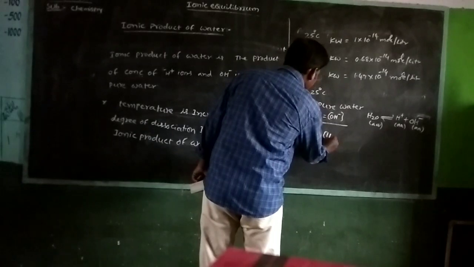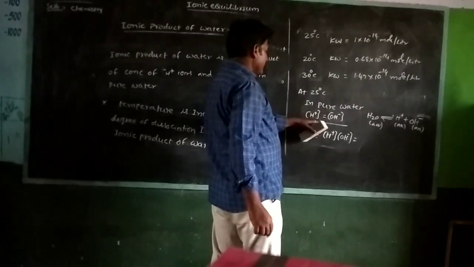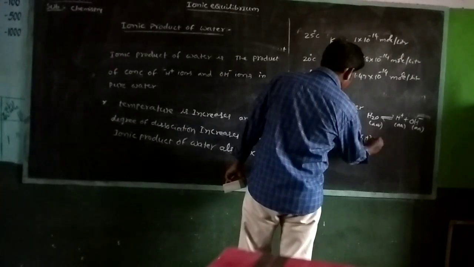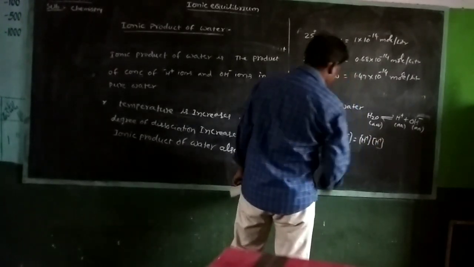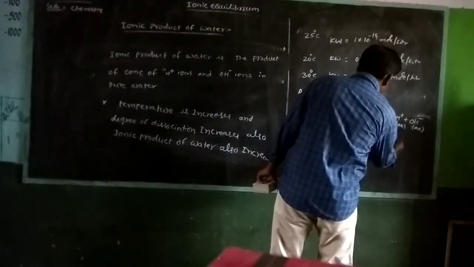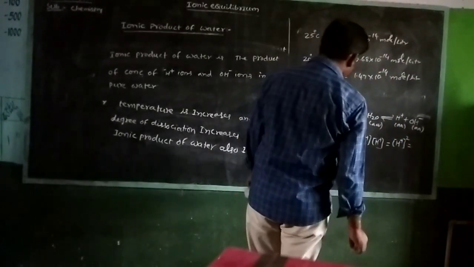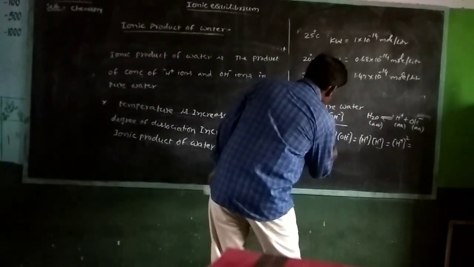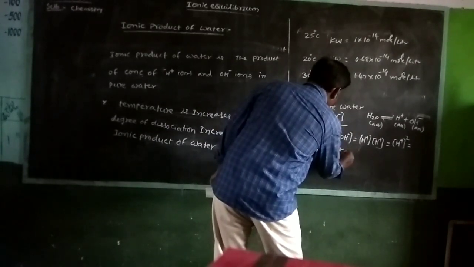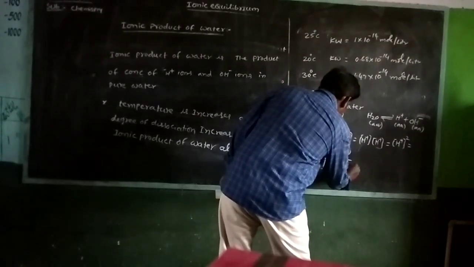Kw is equal to H plus concentration times OH minus concentration. Since H plus is equal to OH minus concentration, Kw is equal to H plus whole square. So H plus concentration is equal to root Kw.